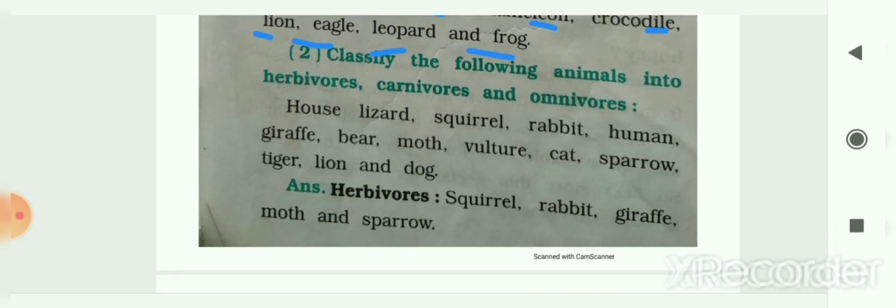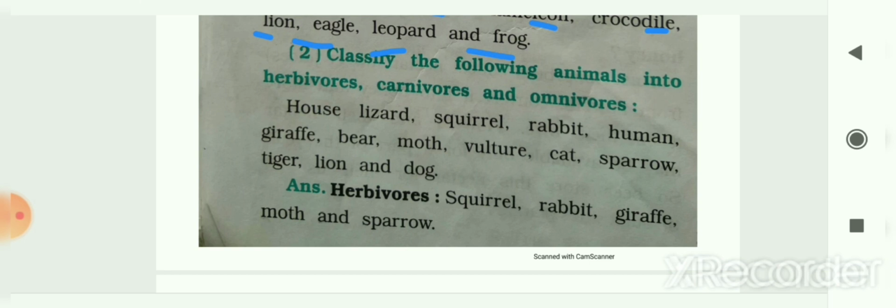Classify the following animals into herbivores, carnivores and omnivores. The names of the animals are given here: house lizard, squirrel, rabbit, human, giraffe, deer, mouse, vulture, cat, sparrow, tiger, lion and dog.